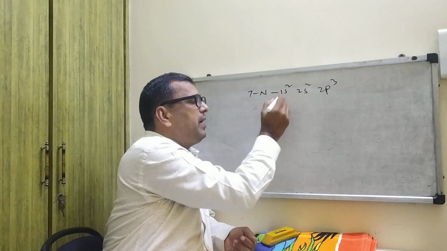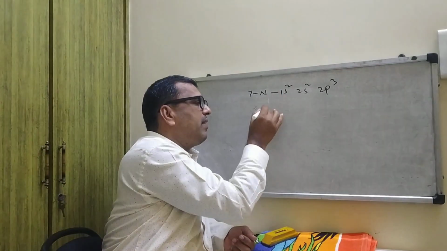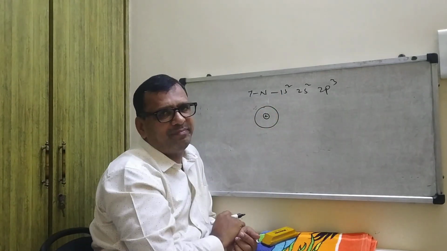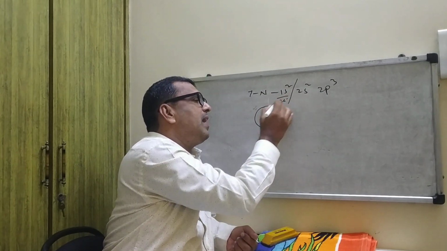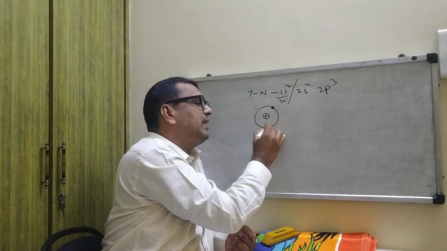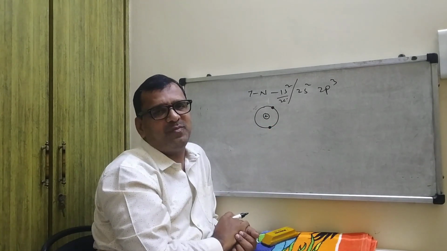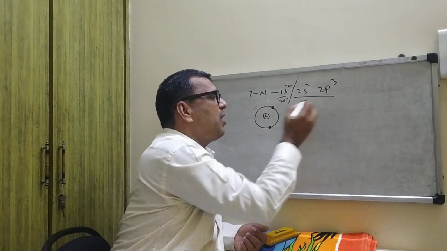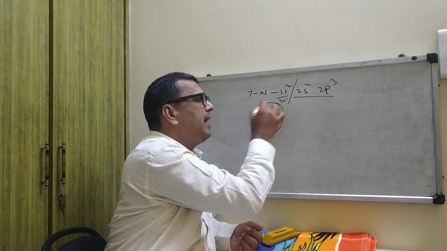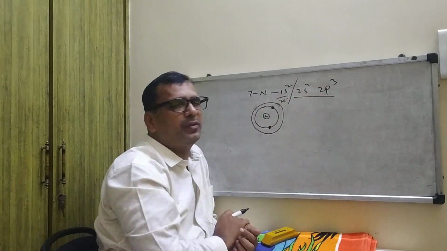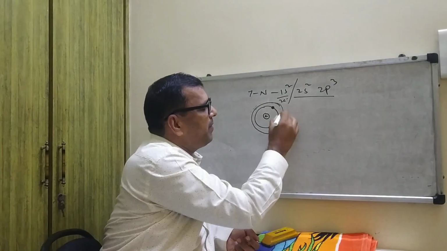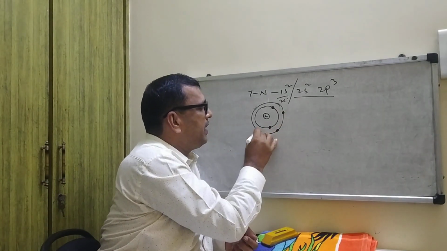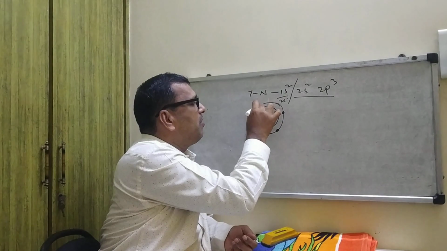This is the first orbit. It contains 2 electrons, so I will put 2 dots like this. Then the second orbit contains 3 plus 2, 5 electrons. I will write 1, 2, 3, 4, 5.